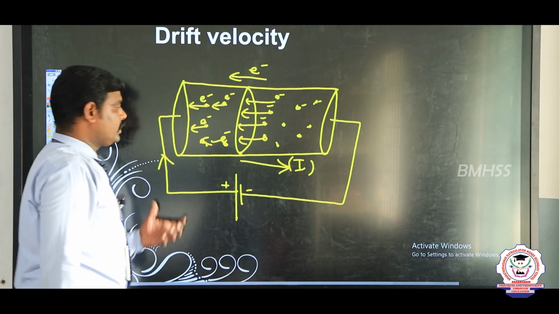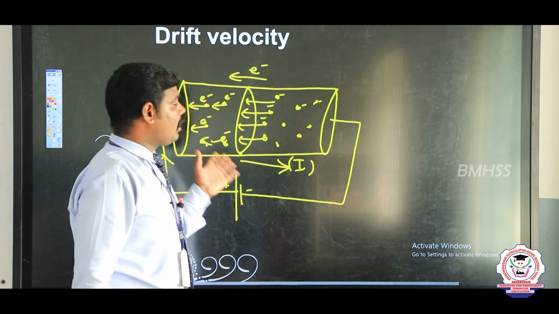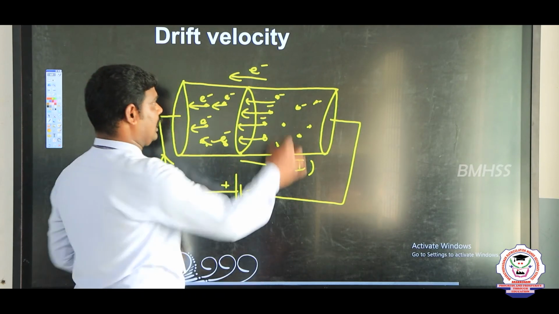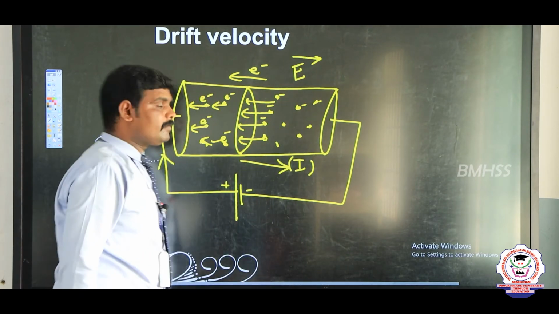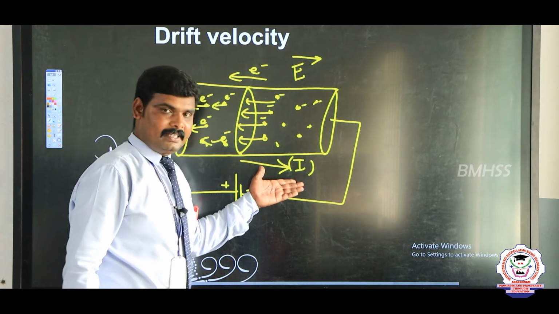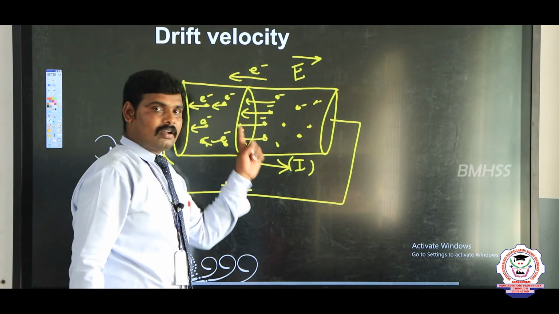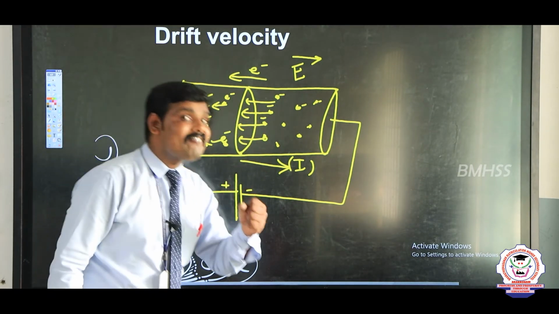Okay. So here the electric field is also applied. Electric field always flows from positive to negative terminal. So the electric field is also in the direction of electric current. Yes, listen my dears. Here these free electrons get drifted towards the positive terminal with a particular velocity.